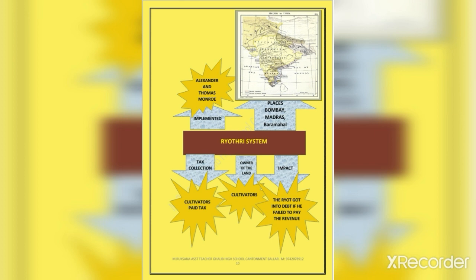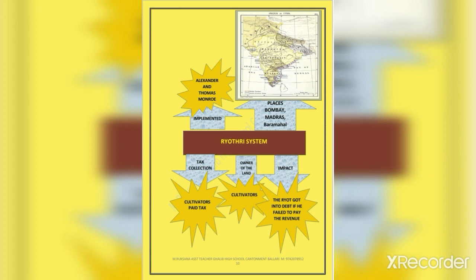The tiller of the land was recognized as the owner of the land. The owner had to pay 50% of produce as land tax to the company government. The land tax had 30 years tenure. The tax could be revised after this tenure.